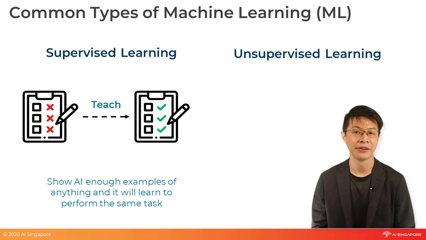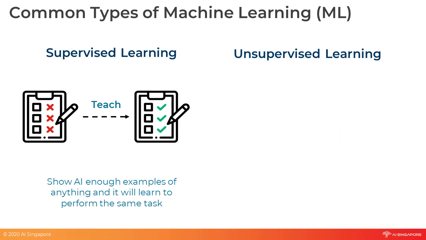There is a correct answer which the child can learn from. It is different for unsupervised learning. There is no correct or right way of solving the task. The AI will have to figure it out.